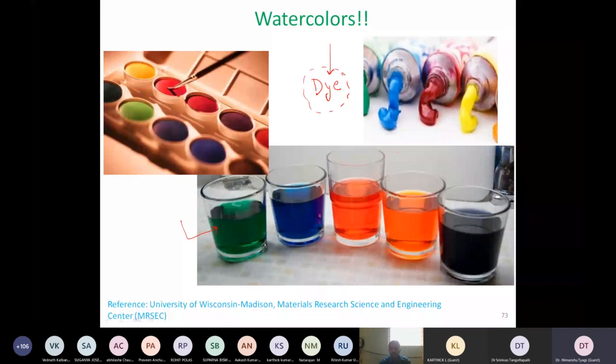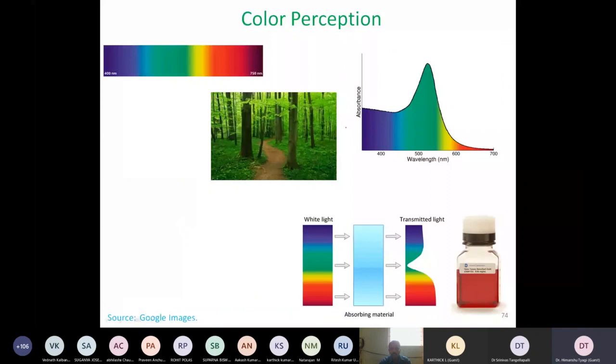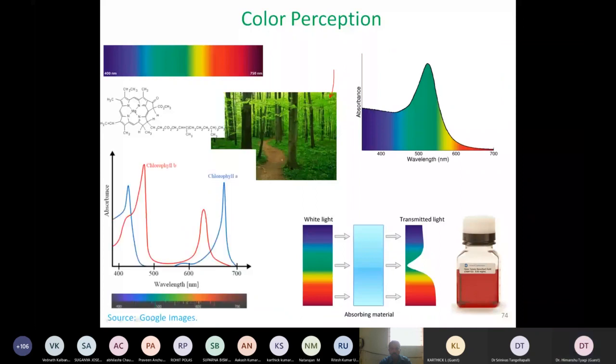And do they exist in nature before we started making them ourselves? So one example that I will give is the most commonly known dye in nature, the green color dye which is present in all the leaves and known as chlorophyll. This we have studied in school level biology, and this is a very complex organic molecule.